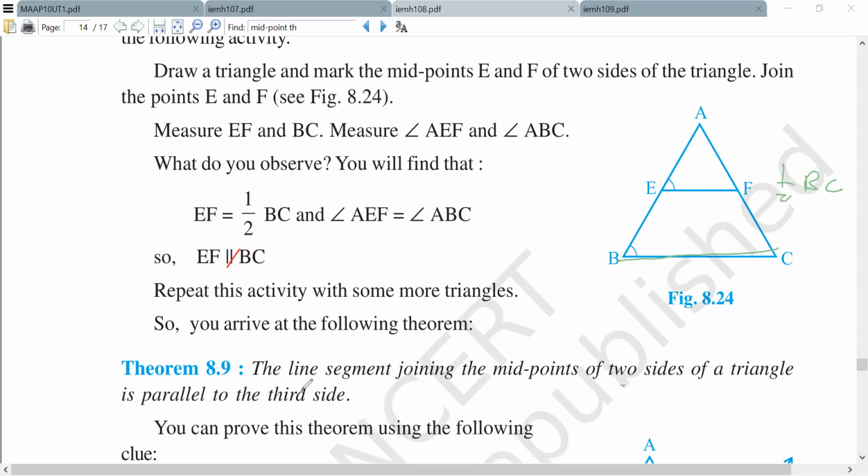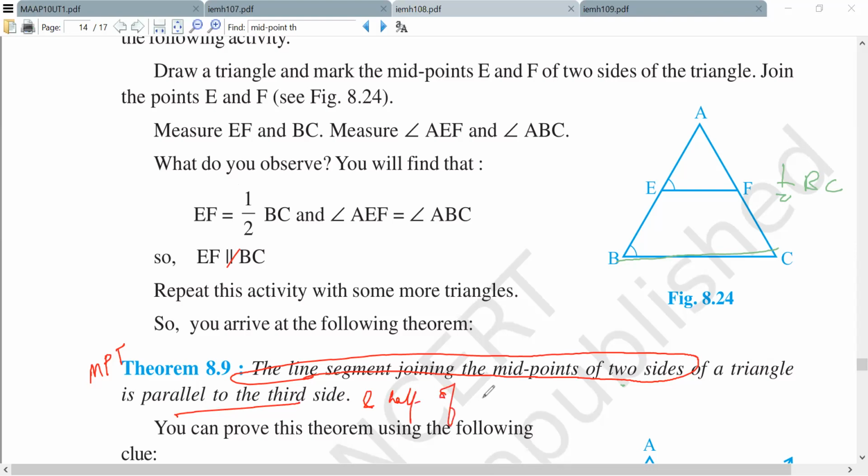Okay, so here we have the midpoint theorem. The line segment joining the midpoints of the two sides, this is given to you. Midpoints are there, it is joining them. Then what are you getting? It is parallel to the third side and half of it. This is the to-prove part, or you can say this is the "then" part.